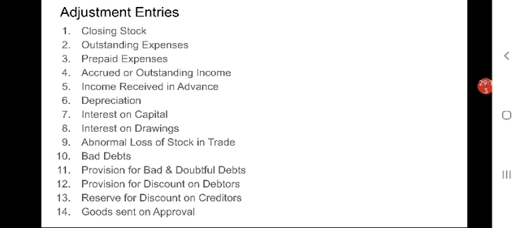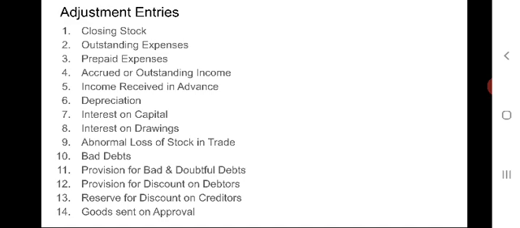When it comes to outstanding expenses, these are those expenses which have been incurred but no payment has been made in respect of them. Then we have to pass an entry like this: outstanding expenses are to be credited, concerned expenses account has to be debited.